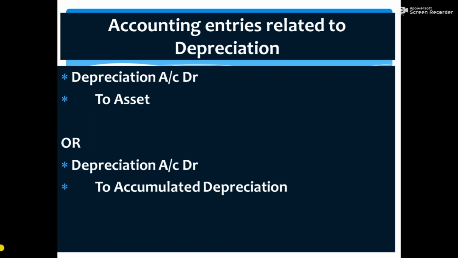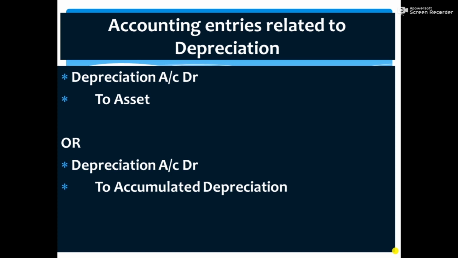Every year the depreciation accumulates in the accumulated depreciation account, and we will not disturb the value of the asset account. The asset account will always show the original cost, and for purposes of presentation we will deduct the accumulated depreciation from the value of the asset. We will not charge depreciation directly to the asset account. That is the second method.